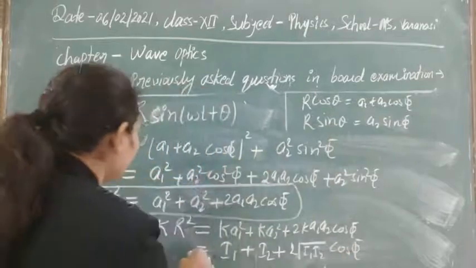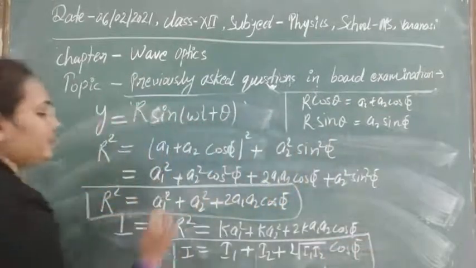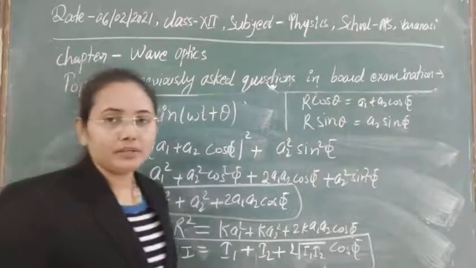So this is the resultant intensity of the waves. I think these two are now clear: how to find the resultant amplitude and the resultant intensity.